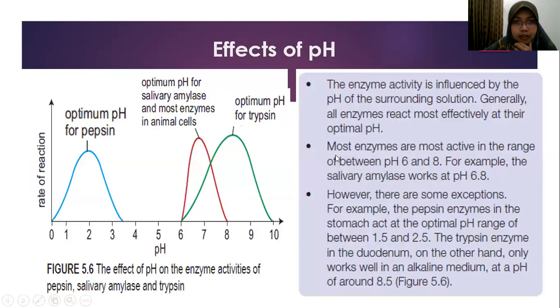Next, effect of pH. This is the rate of reaction and this is the pH, 0 to 10 usually. The enzyme activity is influenced by the pH of the surrounding solution. Generally, all enzymes react most effectively at their optimal pH.